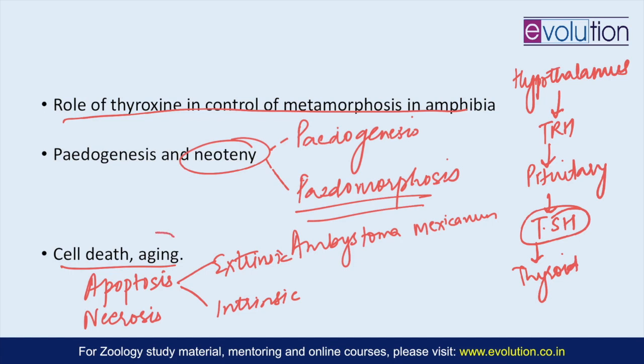And then the concept of aging: you can relate the cell death with aging, or the cellular senescence, where the cell has ceased dividing, to eventually the animal aging. In that, oxidative stress plays an important role, and the mitochondrial theory of aging has also been asked in exams. So this is important.